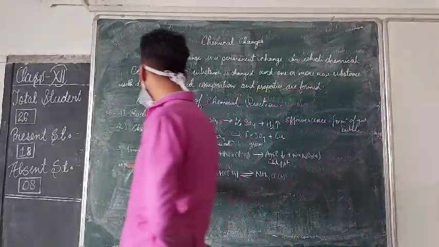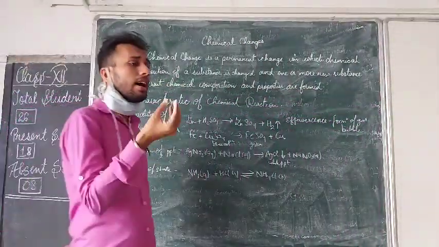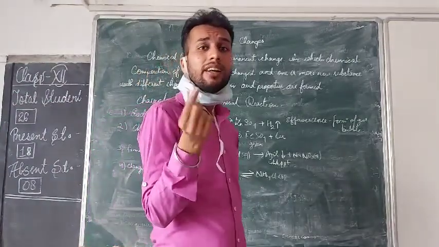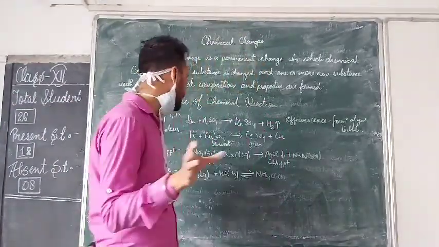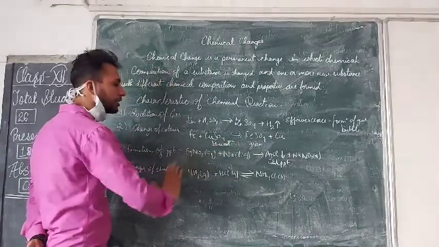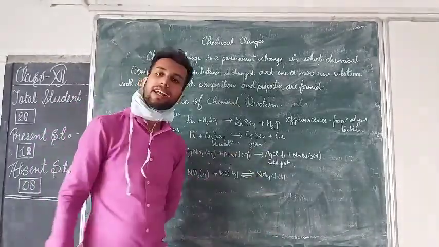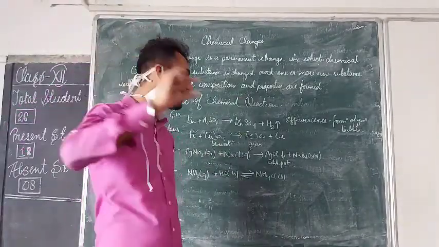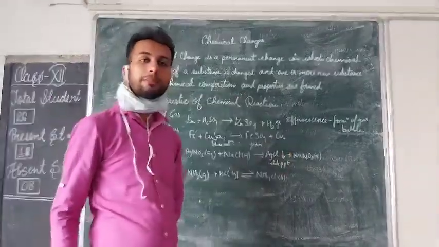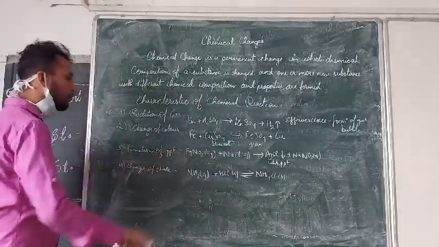Then the third one is the formation of precipitate. What is a precipitate? A type of deposition that occurs at the bottom tip of the test tube when a particular reaction takes place. What happened here? AgNO3 aqueous is taken with NaCl. AgCl, a white precipitate, is formed at the bottom of the test tube, at the tip of the test tube, and NaNO3 is formed. So this is the formation of precipitate.